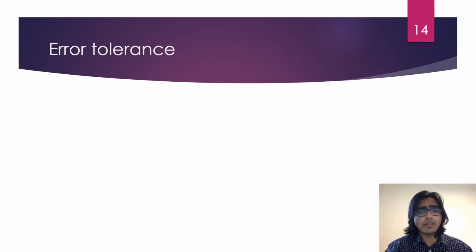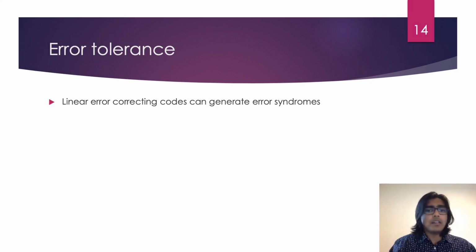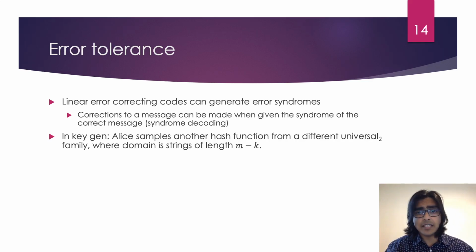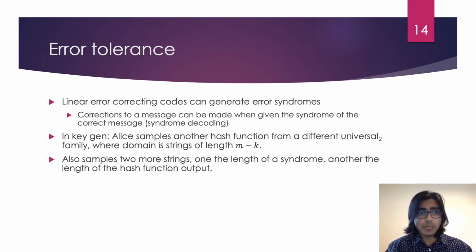So how does one add error tolerance to this scheme? Well, it's a little involved, but here's the gist. Recall that linear error correcting codes can generate an error syndrome, and that corrections to a message can be made when given the syndrome of the correct message. So, as part of key generation, Alice samples another hash function from a different family, where the domain is strings of length m minus k. She also samples uniformly at random two strings, one of the length of a syndrome and another of the length of the hash function's output.